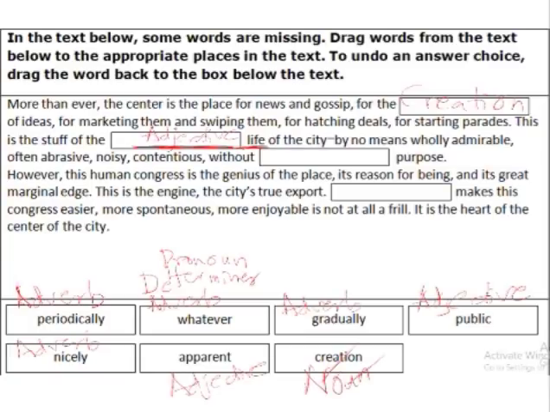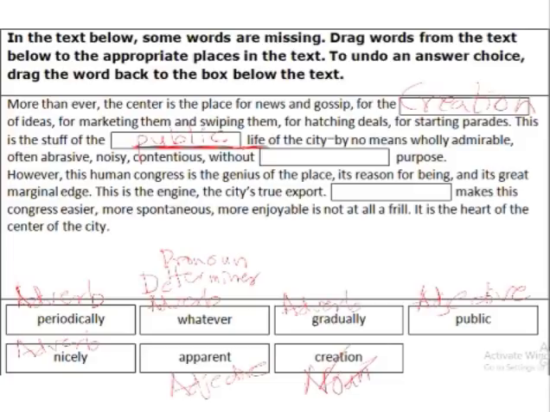So we'll read this once again. This is the stuff of the blank life of the city, by no means wholly admirable, often abrasive, noisy, whatever. So it seems that public fits here. So we'll move this public to the blank. Okay. So this is the stuff of the public life of the city, by no means wholly admirable, often abrasive, noisy, contentious, without blank purpose.